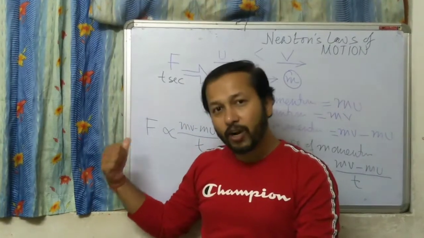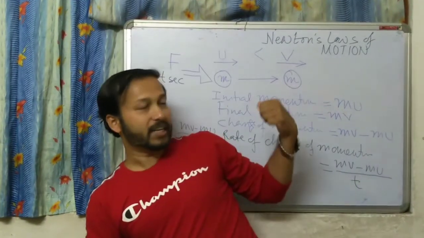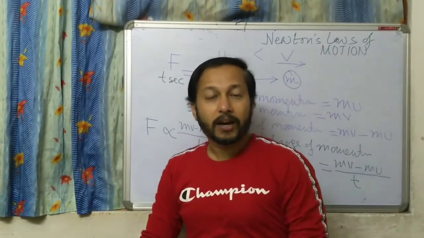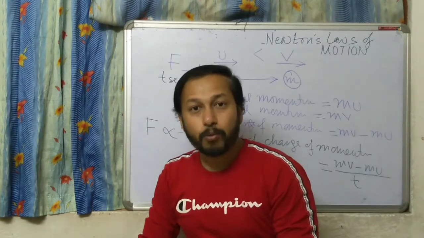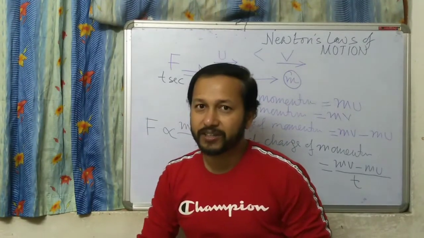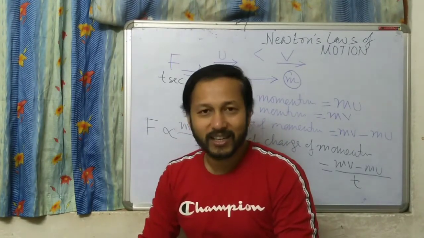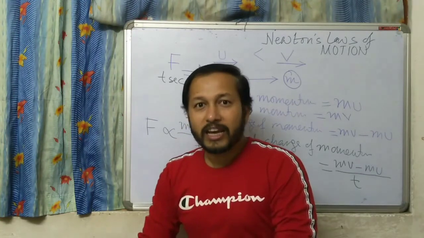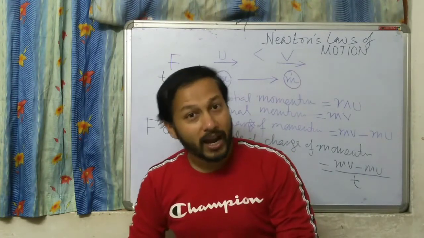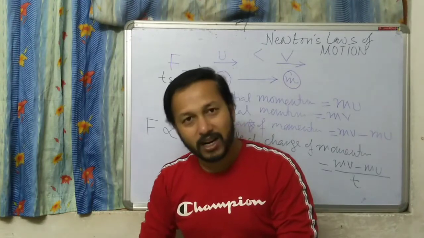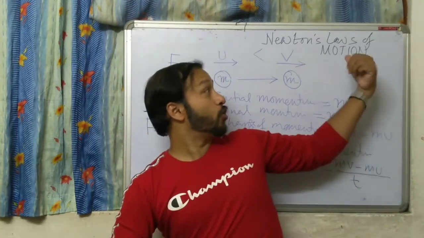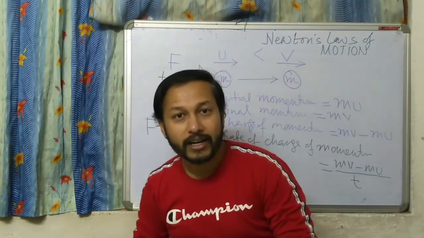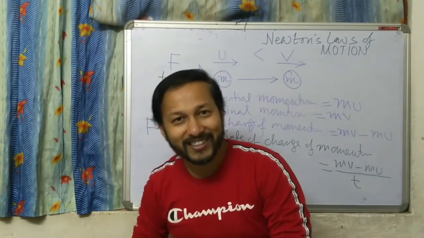According to Newton's second law of motion, which we have already discussed, the rate of change of momentum of an object is directly proportional to the force applied on that object. Now third law. For every action there is an equal and opposite reaction. Understood? These 3 laws are Newton's laws of motion, which we have already discussed. I hope you understood. Thank you.